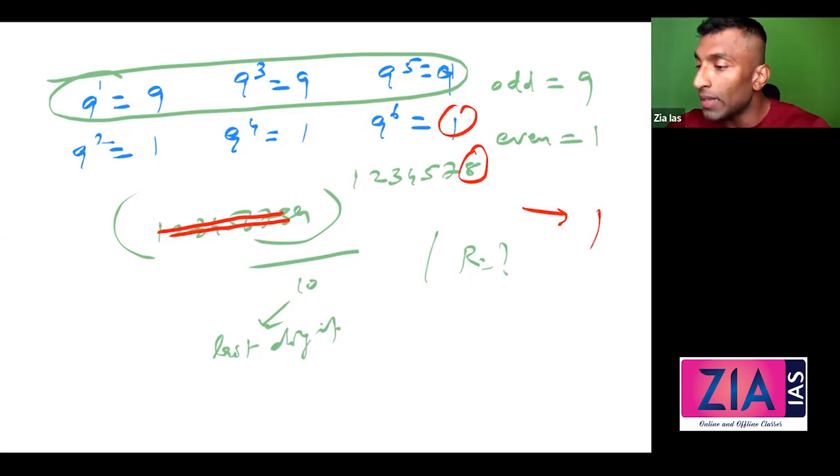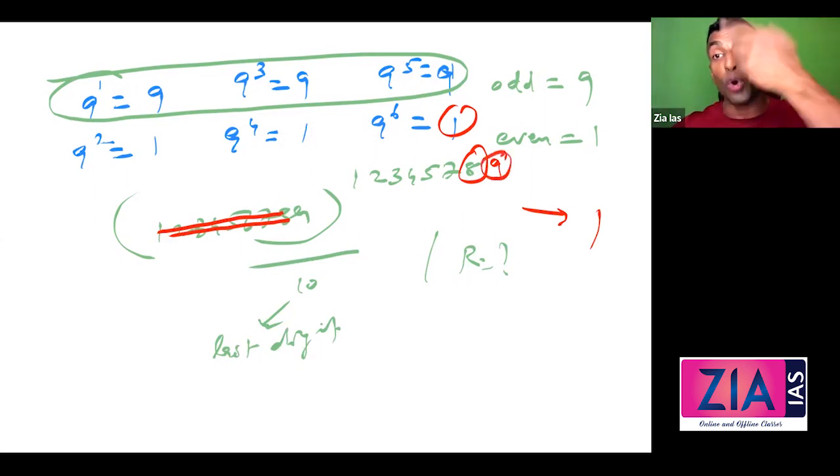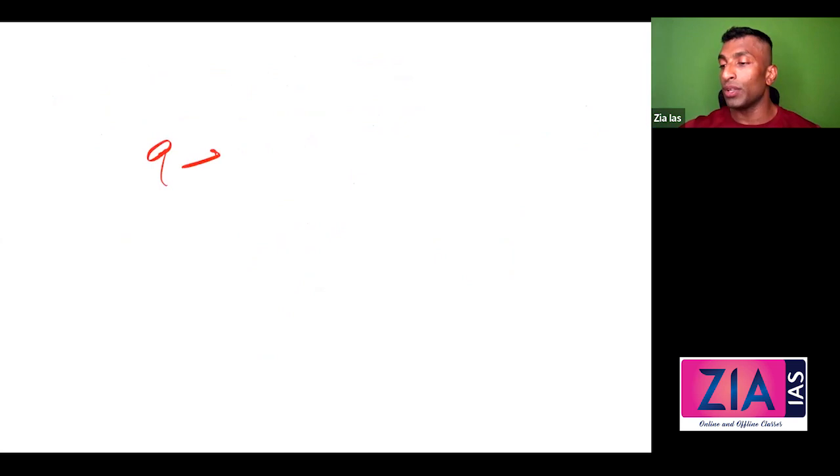Now suppose they have given it up to 9. 1, 2, 3, 4, 5, 6, 7, 8, 9. Then check the power. It is 9. It is odd. So what is your answer? 9. So let's suppose the question is 9 raised to 31. What is the answer? It is odd. Answer is 9. 9 raised to 45. Power is odd. So 9.